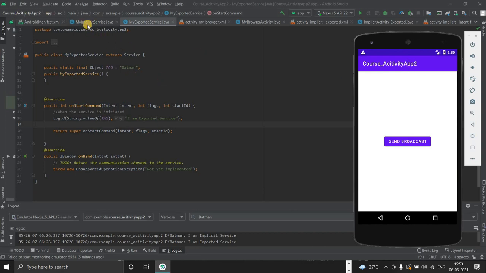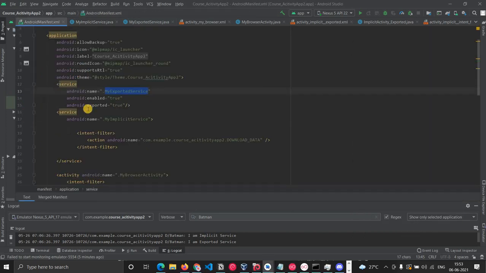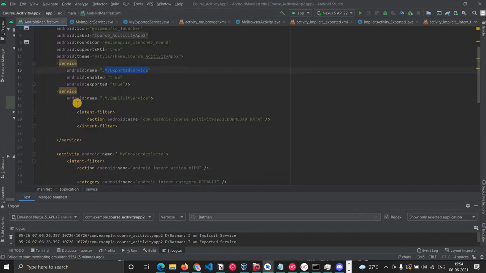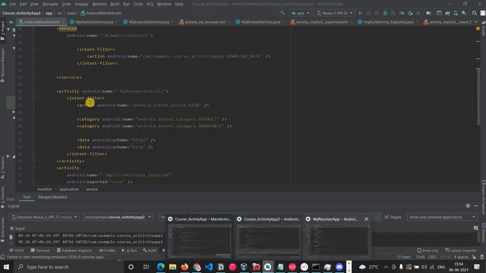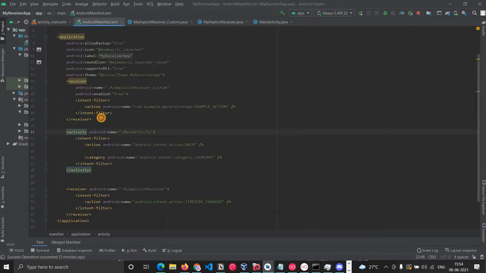Yes, this receiver application is receiving it. A receiver basically receives the broadcast messages.